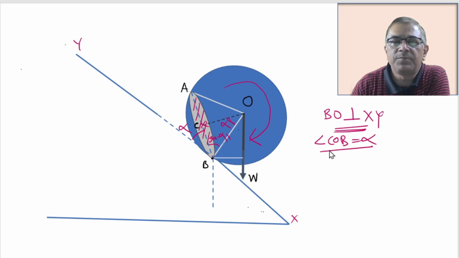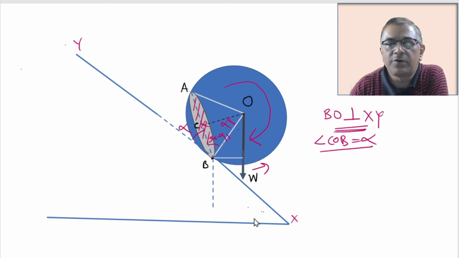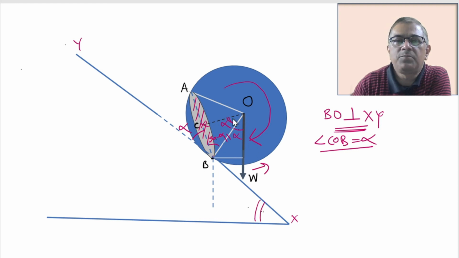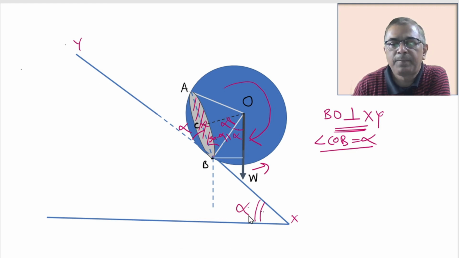Further, a simple argument will also suggest that as weight W is always vertically downward, this angle BOW will always be equal to alpha, and at this particular moment when this football is about to roll, the angle made by the plank with the horizontal is alpha.